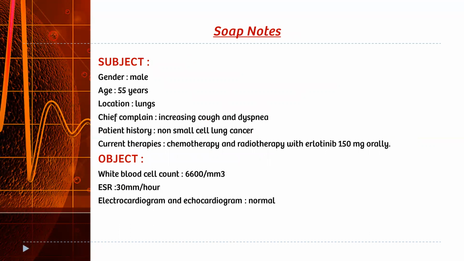Now we talk about the case study, which uses SOAP: subjective, objective, assessment, and plan. Gender male, age 25 years, location lungs. Chief complaint: increasing cough and dyspnea. Patient history: non-small cell lung cancer. Current therapies: chemotherapy and radiotherapy with erlotinib 150 mg orally. White blood cells 6600, ESR 30, and electrocardiogram and echocardiogram are also normal.